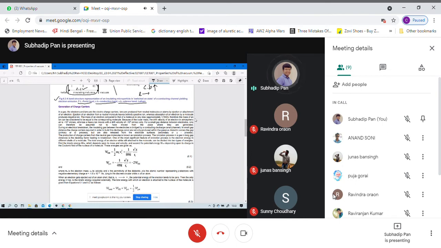What does it mean? It means that when electrons or ions are considered as electric charge carriers, these ions are produced from a neutral molecule or atom by ejection or attachment of an electron. The ejection of an electron from the neutral molecule leaves behind a positive ion.